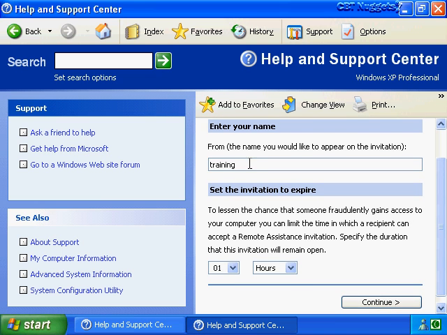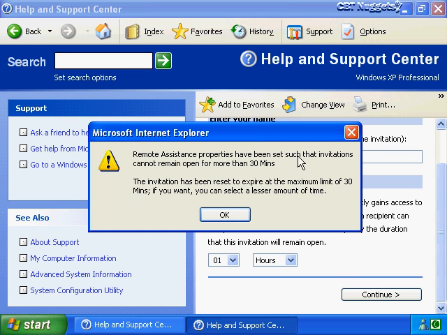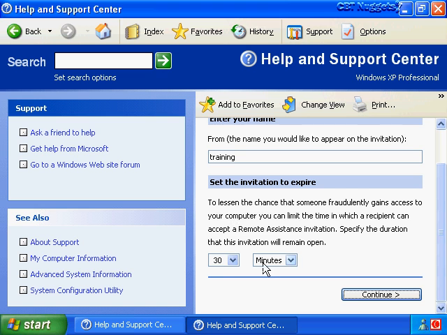We're just going to say this is from the novice user, and once again this interface, for whatever reason, displays its own default time, even though it'll take the settings for the default time for the invitation from the advanced selection that we've chosen. And so we get the same silly warning again. You just click on OK, say yeah, and it changes. Thank you very much, Microsoft.